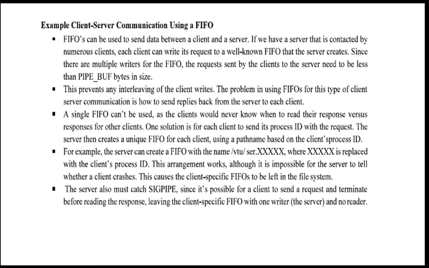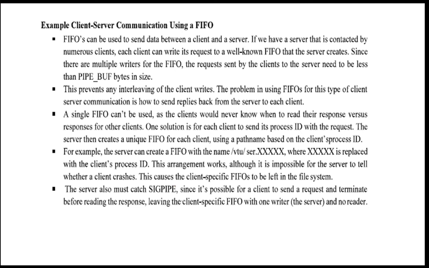The problem in using a FIFO for this type of client-server communication is how to send the replies back from the server to each client. A single FIFO cannot be used, as the client would never know when to read their response versus the responses of other clients.